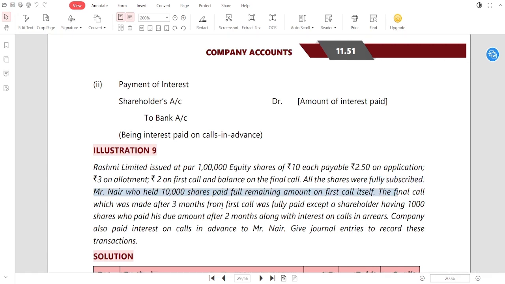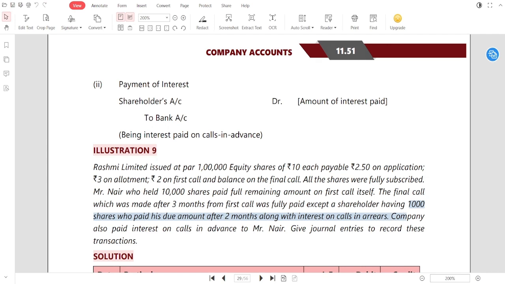And see, one of the shareholders, who has held 1,000 shares, paid the final call money 2 months after the final call. It means the person who held 1,000 shares failed to pay the money at the final call. But finally, he has paid the money after 2 months along with the interest. That is what it says. Now we need to calculate the interest on calls in advance and interest on calls in arrear, but nothing as such is given. So can we assume, guys, 10% for calls in arrear and 12% for calls in advance? That is what it says.